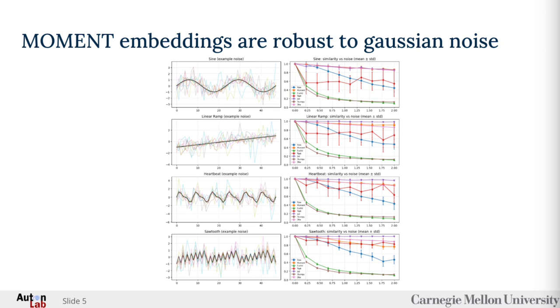First, we needed to ensure our retrieval method was reliable. We tested several similarity metrics on synthetic data and found that embeddings from Moment's time series model are highly robust to Gaussian noise, on par with information theoretic and denoising approaches, allowing us to find structurally similar patterns even in the presence of significant noise.